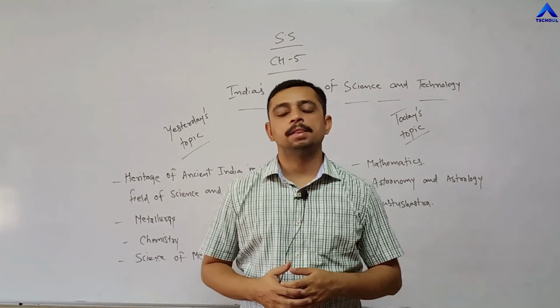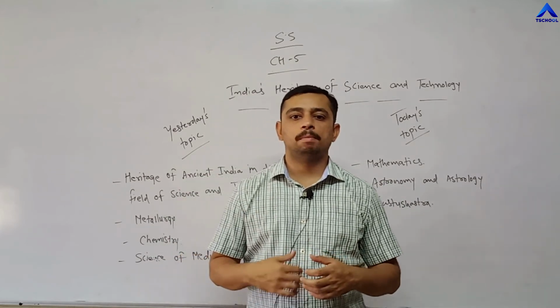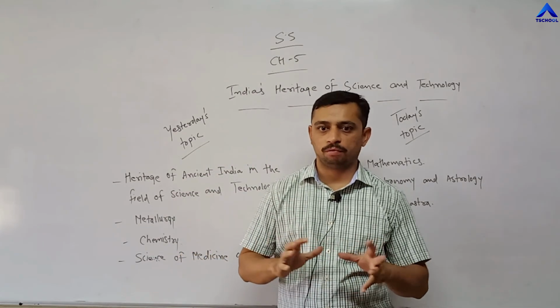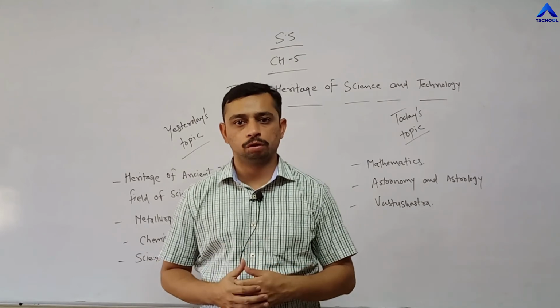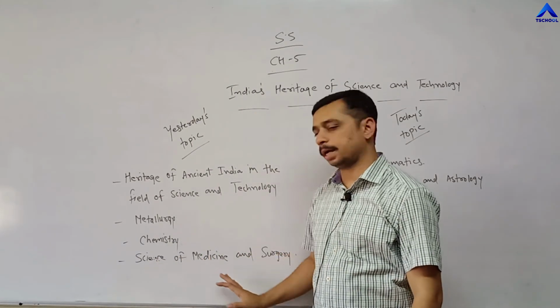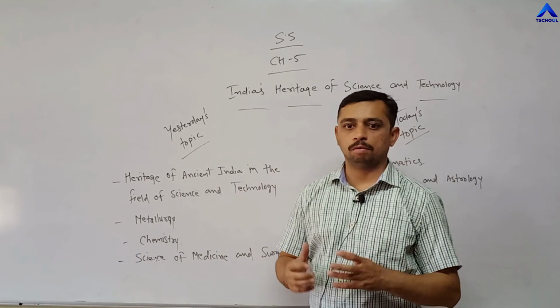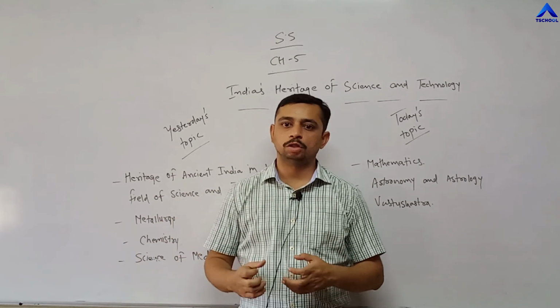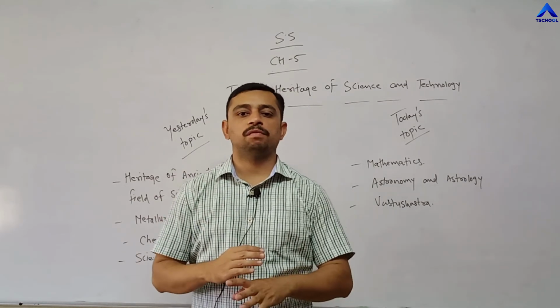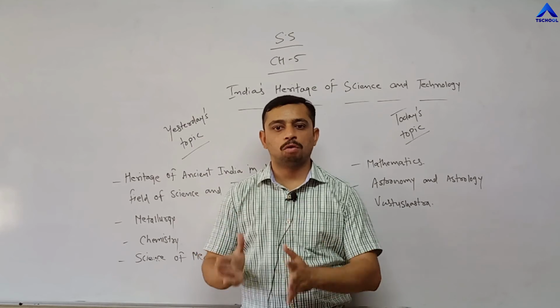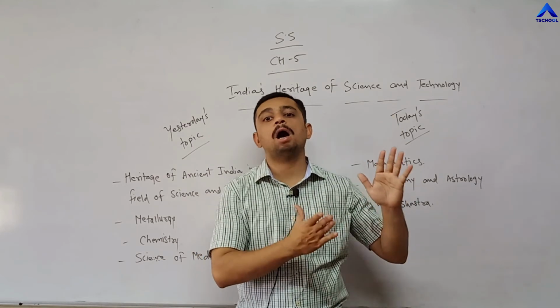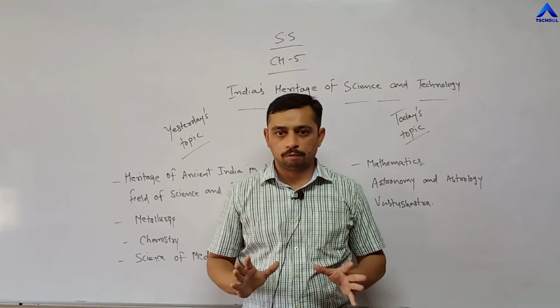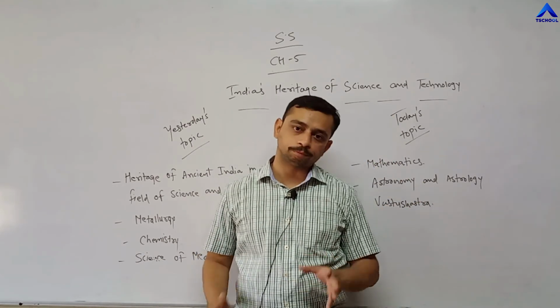The third thing that we have discussed is all about chemistry, that is different chemical equations. And the fourth thing is in the field of medicines and surgeries, that is what we have discussed: different kinds of medicines, natural plants through which medicines were being made, and different surgical concepts that were being followed even in that era. How it was done, that is all we have discussed in the fourth topic.